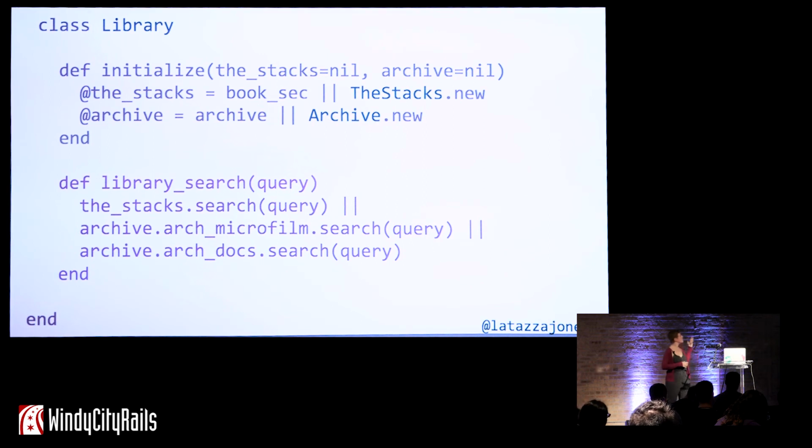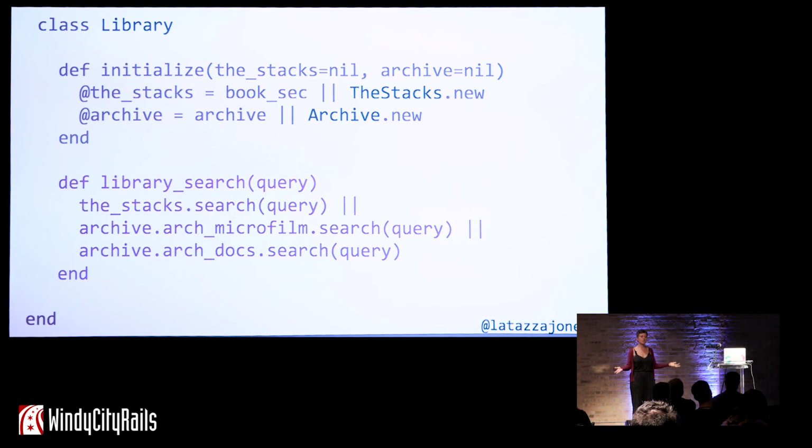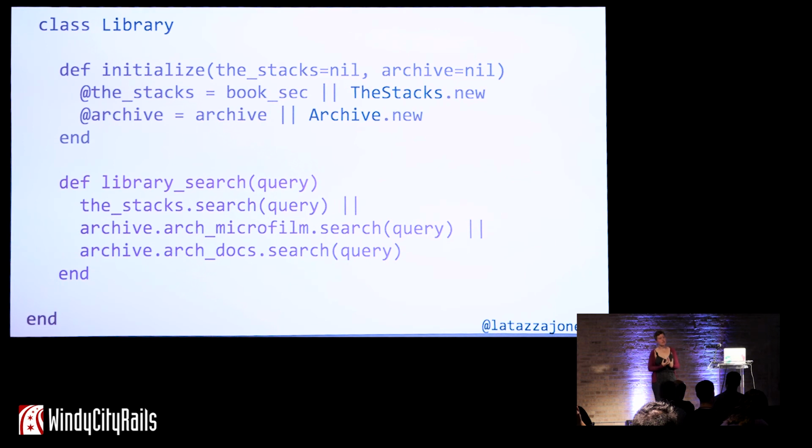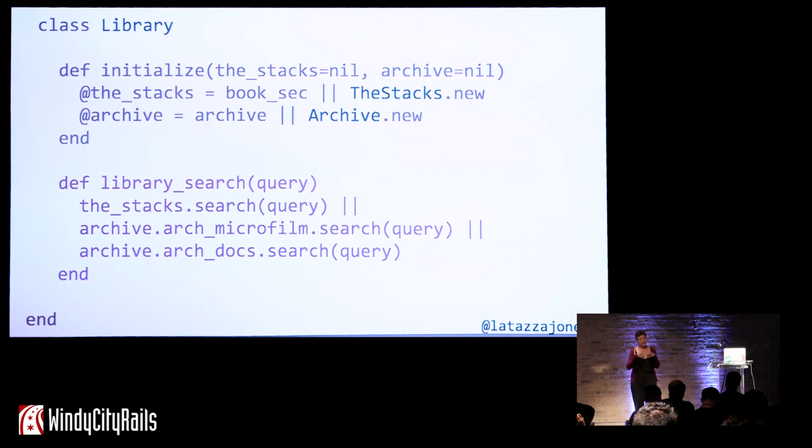So if they need to do that, with these dependencies being spelled out in library, they're gonna have to go and change library and archive, both classes. And if a code base is written this way, they're probably gonna have to go in more than 2 classes to make that change. But the solution we had before where we wrapped everything and everything was contained in archive allowed us to only make that change in archive itself.